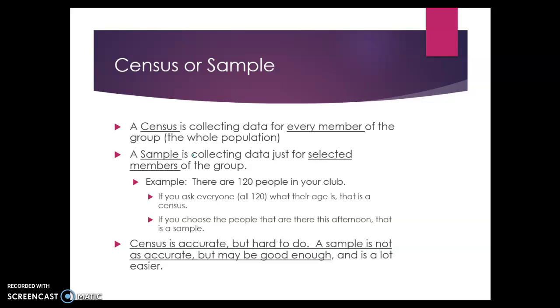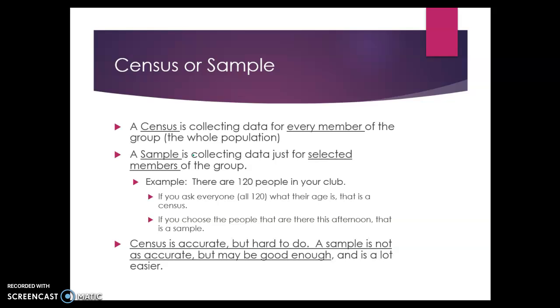So there might be 120 people in our club or 120 people in our school, and if we ask everyone in our group, all 120 with their ages, that is a census because we've counted for every member of this group. But if we just choose some people, maybe just the people who are here in an afternoon or here in the morning, then that's just a sample of that population.